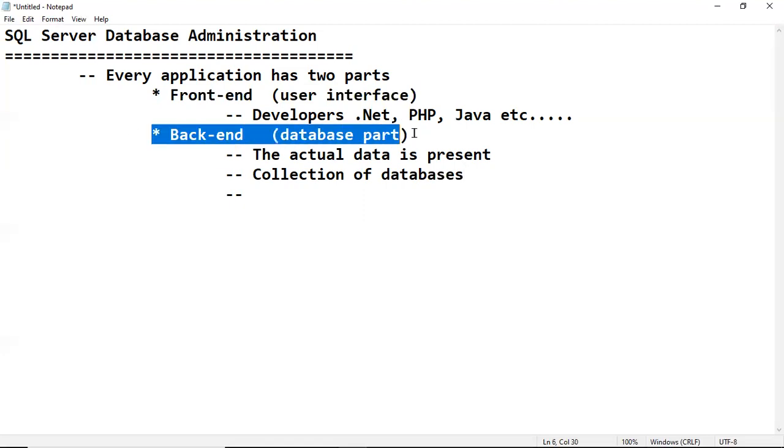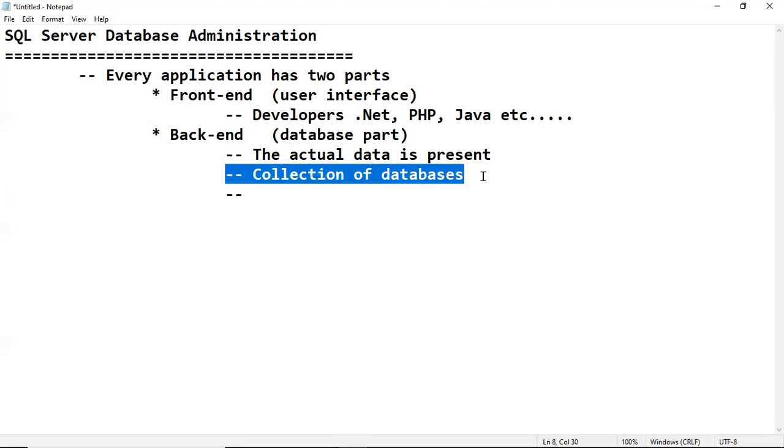Remember, we are working with this backend part, which is a very, very important part for us. And once again, as a database administrator, our job is maintenance. We are not developing anything. Our job is maintenance. If any performance issues or any problems are there, we are going to handle those problems as a database administrator. Check your collection of databases where the actual data is present.